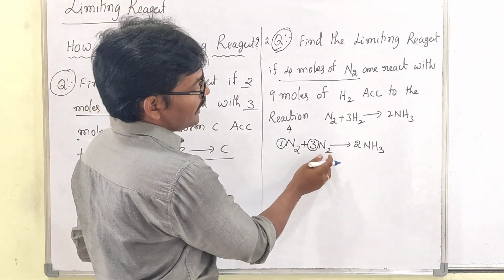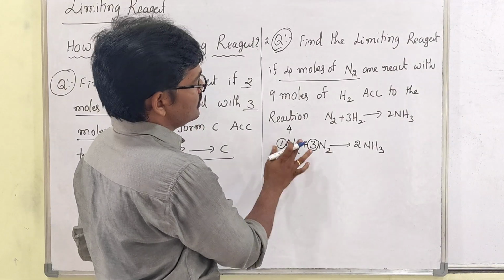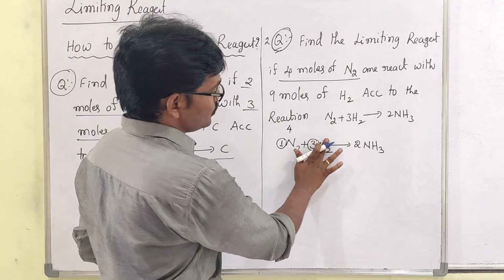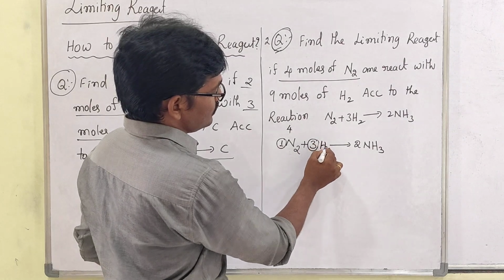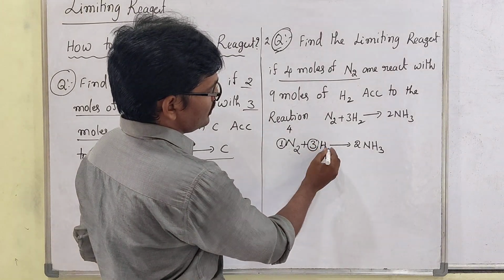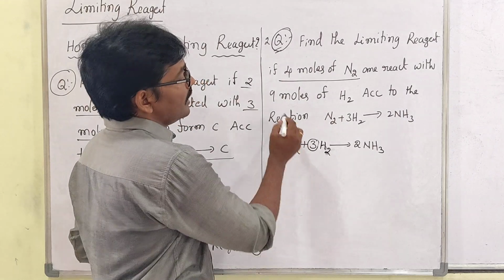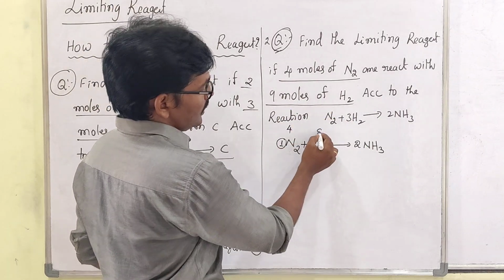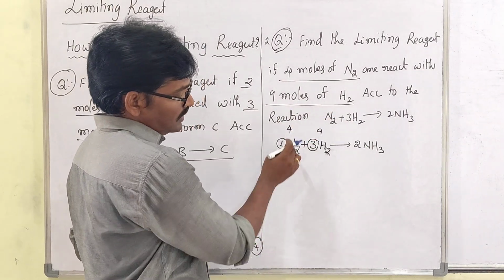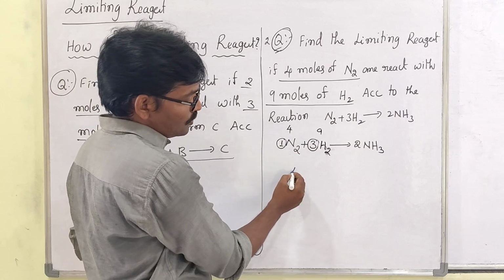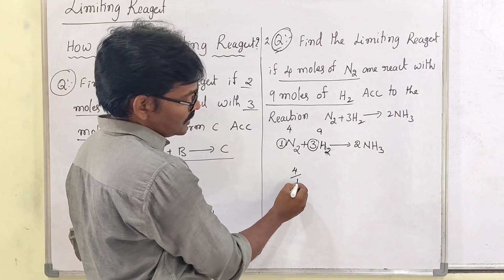Then 9 moles of hydrogen is given. What I told is that the number of moles is divided by the stoichiometric coefficient.